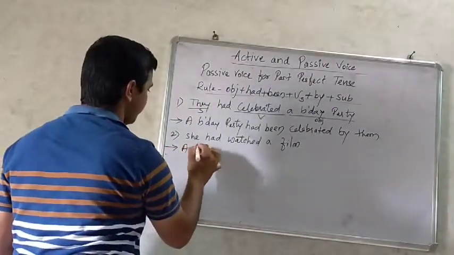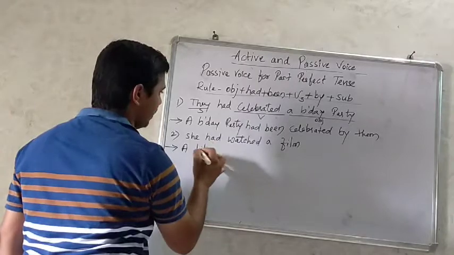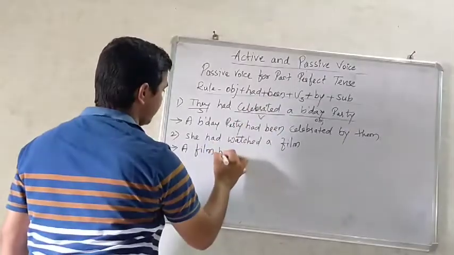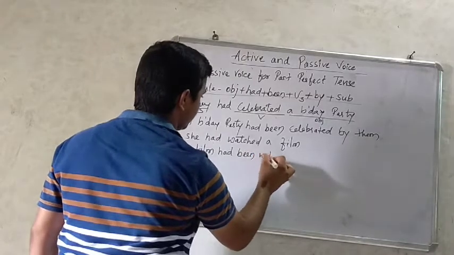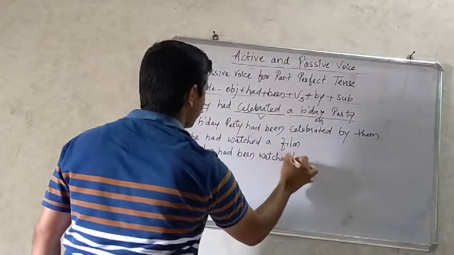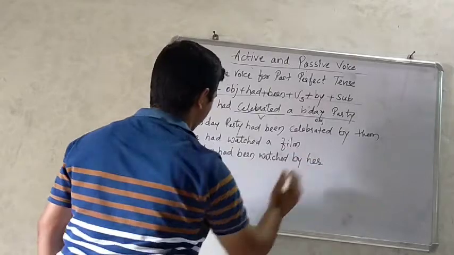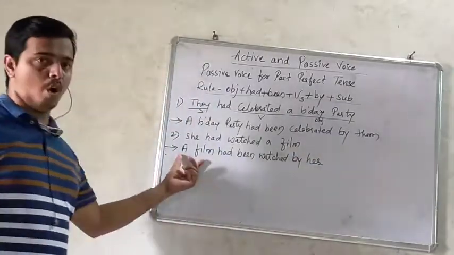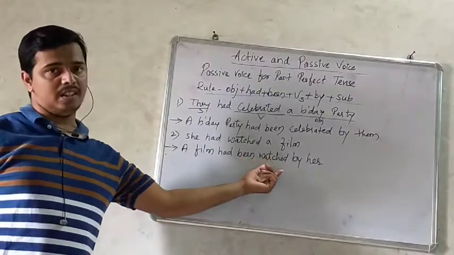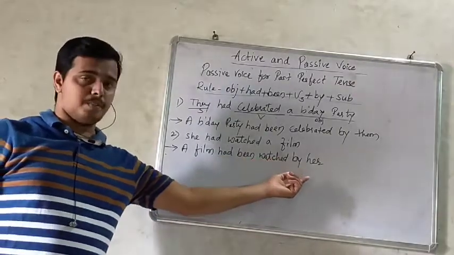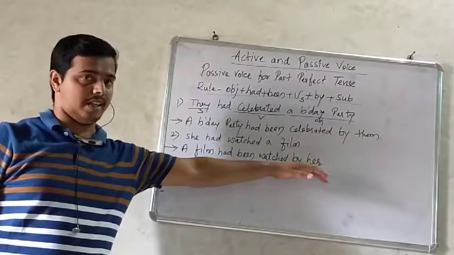A film had been watched by her. This is had been, these are the helping verbs. Watched is the third form of the verb, plus by, then the subject, that is her.